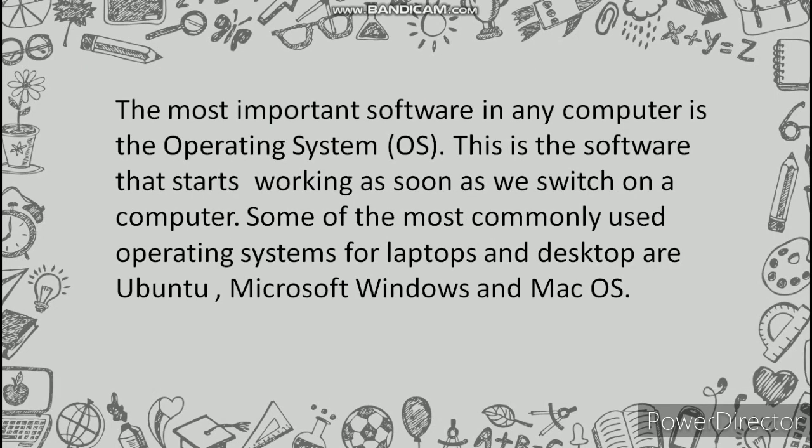The most important software in any computer is the operating system. This is the software that starts working as soon as we switch on a computer. Some of the most commonly used operating systems for laptops and desktops are Ubuntu, Microsoft Windows and Mac operating system.